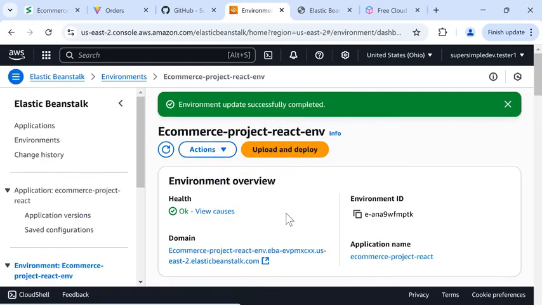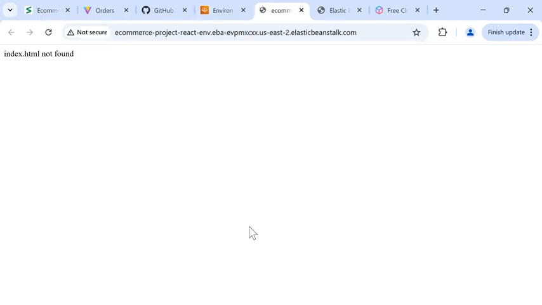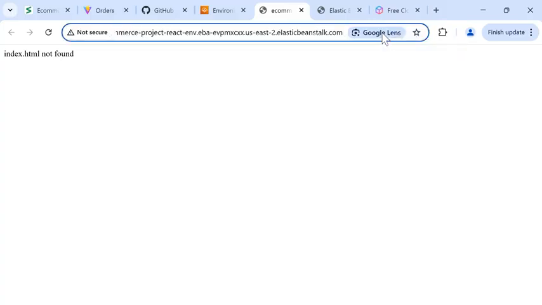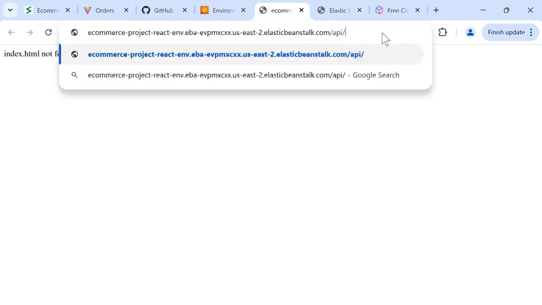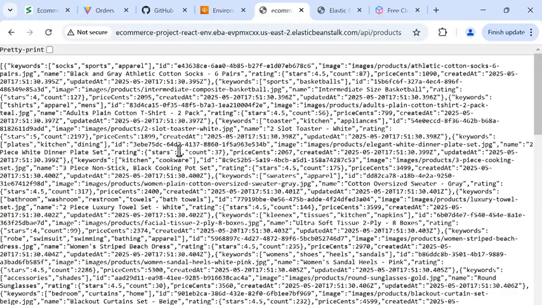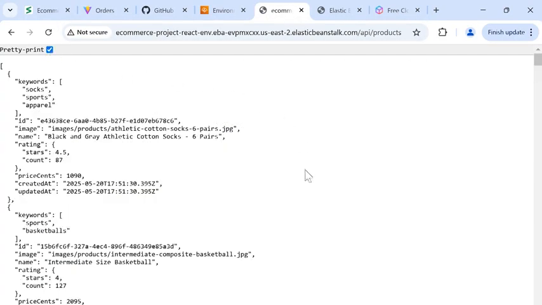Once that's done, we're going to click this URL again. And now, instead of the sample application, it should say index not found, which is normal. This is how I designed my backend. Now, in the URL, we're going to click up here and go to the end. We're going to enter the URL path /api/products and press enter. So this will give us the products data that we were using in our project on our computer. So this is the same data that we saw before, except now our backend is on the internet.